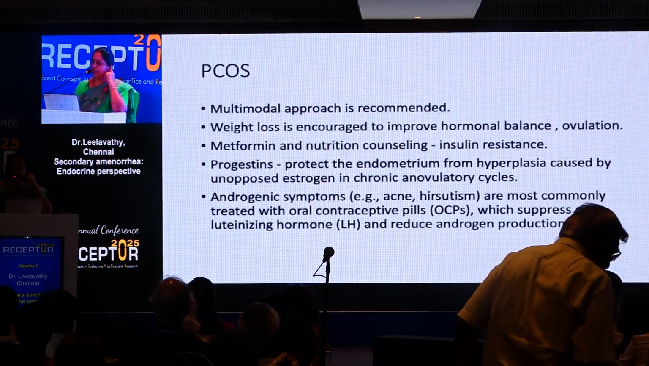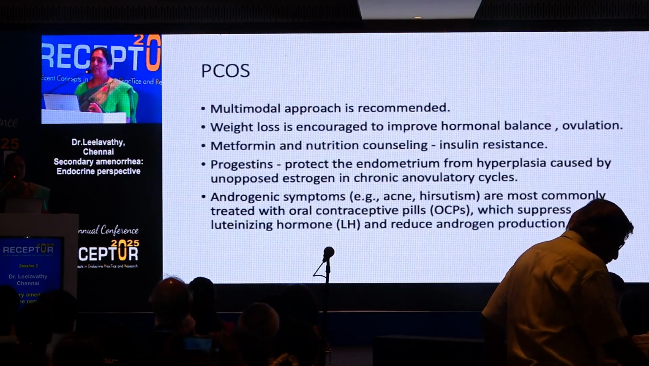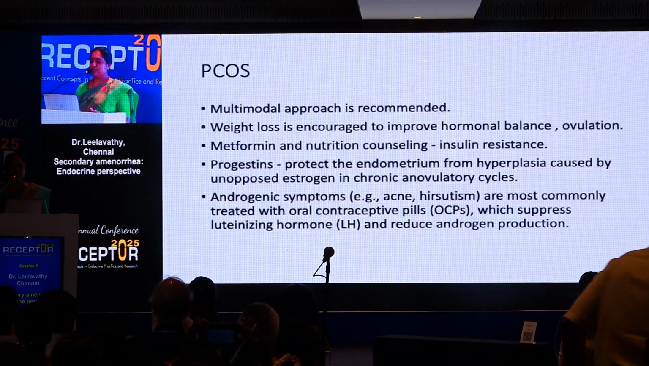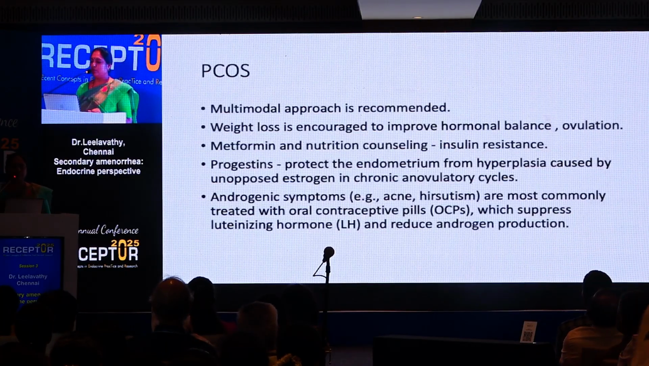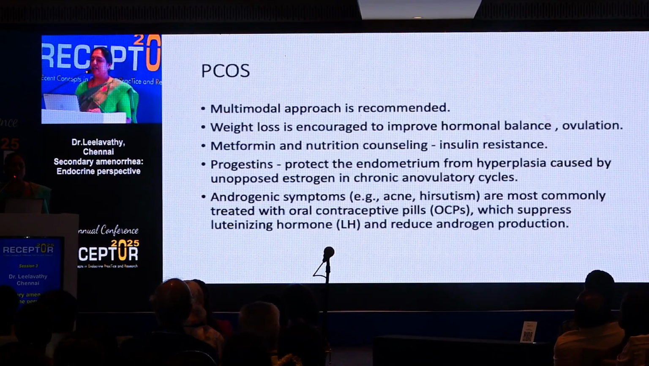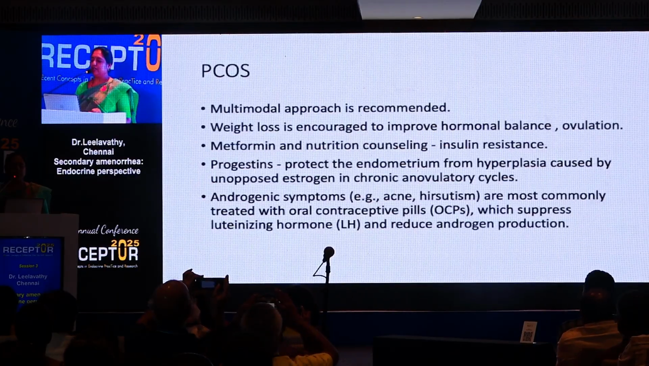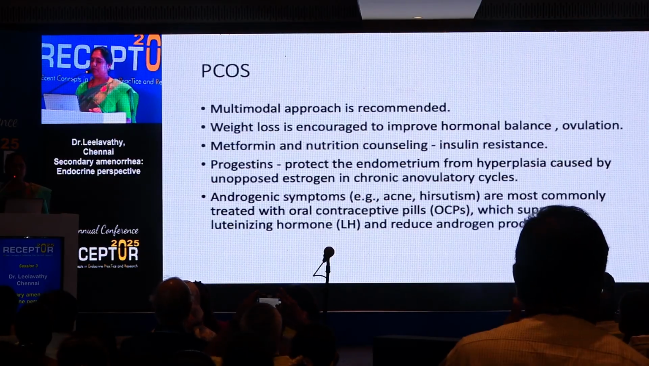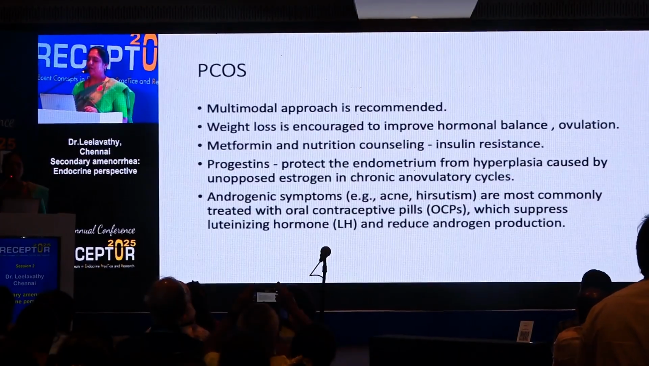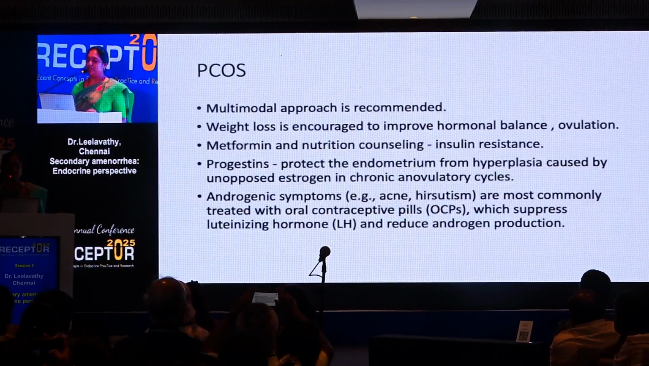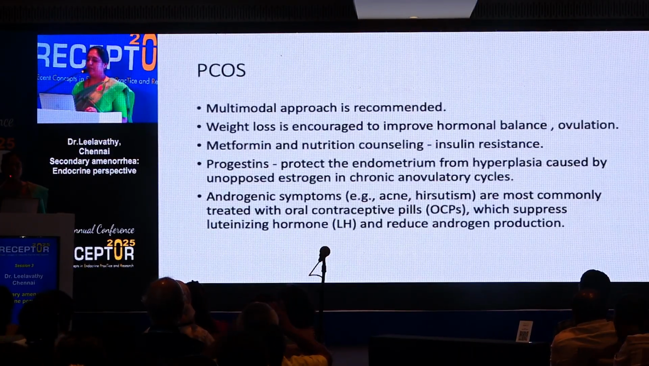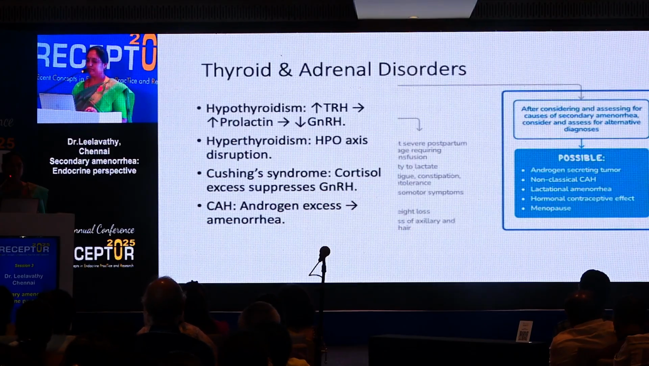So how do we treat PCOS? Usually, the first line is lifestyle. Weight loss is encouraged to improve hormonal balance and ovulation. If there is insulin resistance, metformin should be considered. And nutritional counseling is more important. And to protect the endometrium, if they cannot stay long without periods, we give progesterone. And if there are androgenic symptoms, we have to consider contraceptive pills.